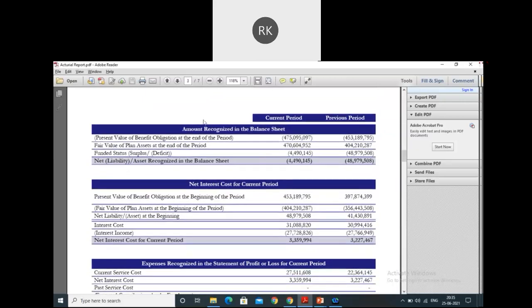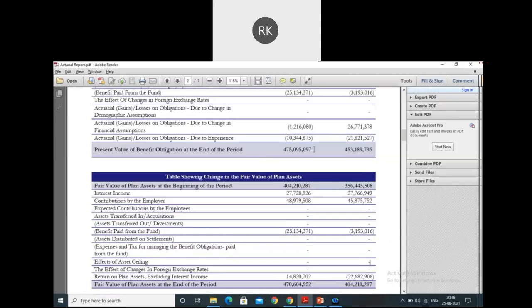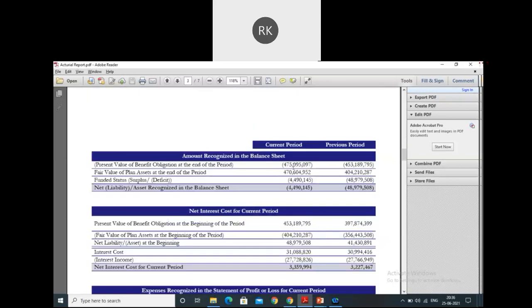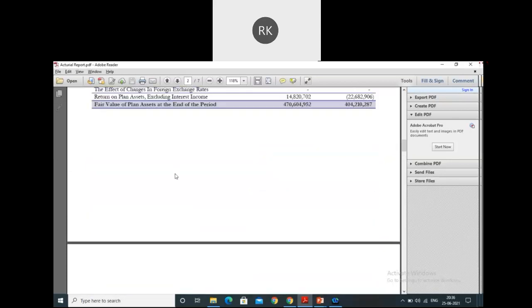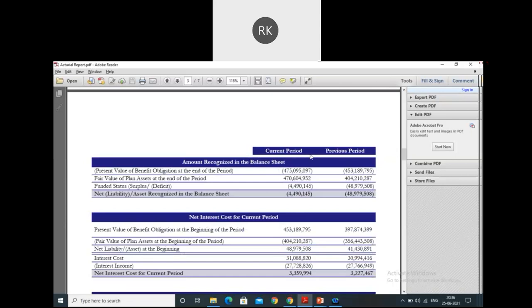Now, if you see the amount recognized in the balance sheet, as Khushi was asking where in the balance sheet it will come, we'll see. So the present obligation, if you scroll up, I'll take you up. The total liability at the end of the period was 475,095 something. The same amount must be flowing over here. See, 475,095, right? Then the plan assets was 47604. These two amounts have come.